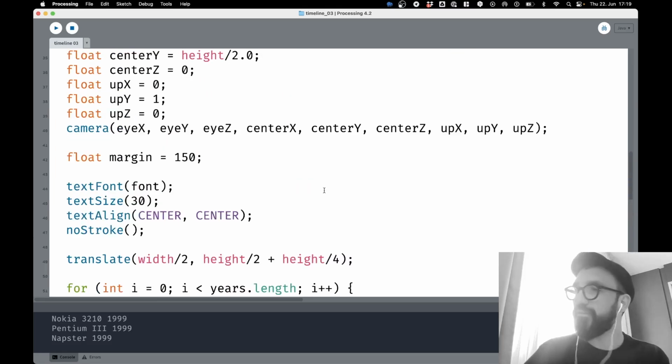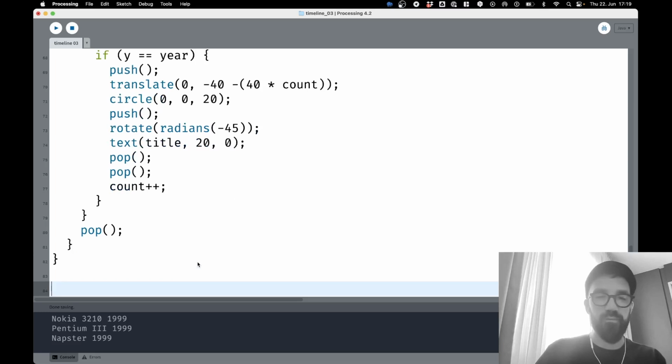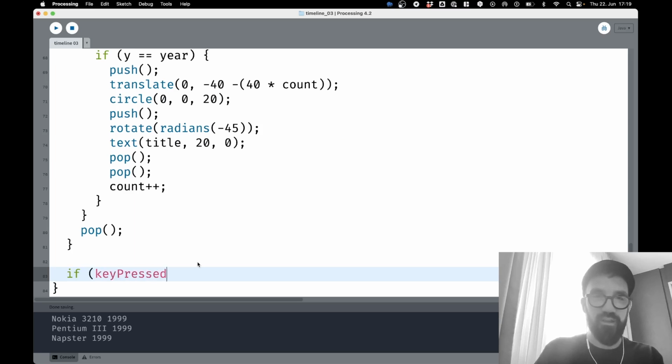Let's create a function. Let's make sure we can move in the scene. And for that, we create some keyboard interaction. Void key press. Sorry, not void key press, but here. We say if key pressed, when the key is pressed.